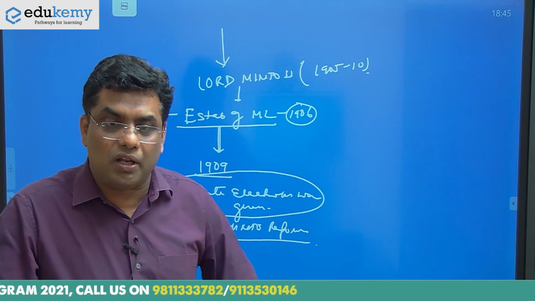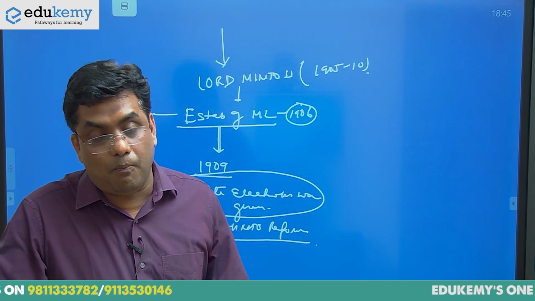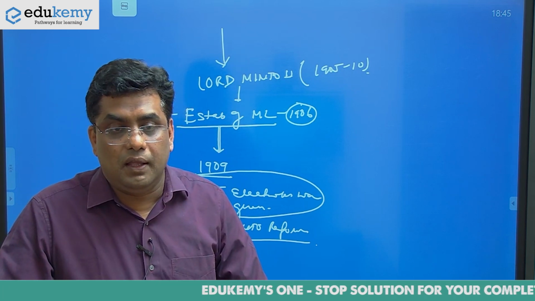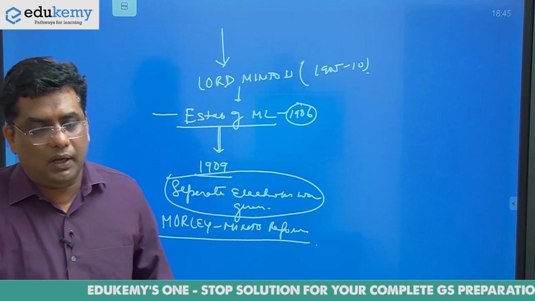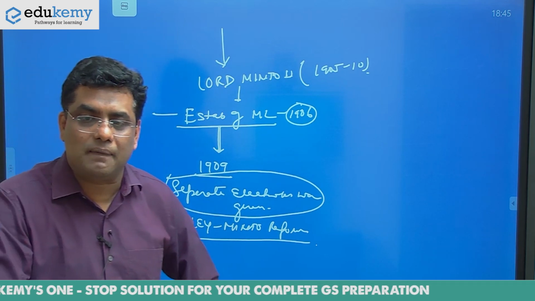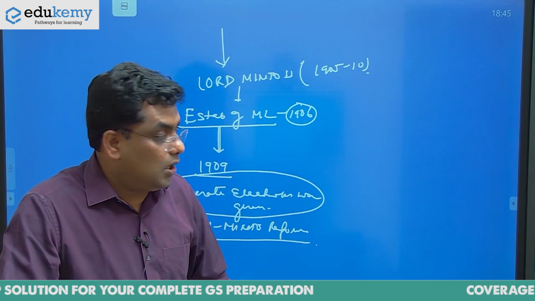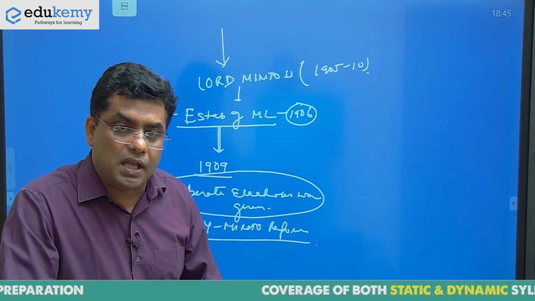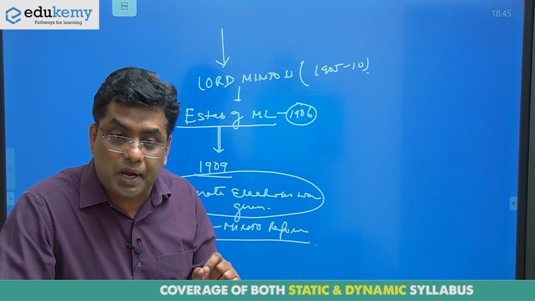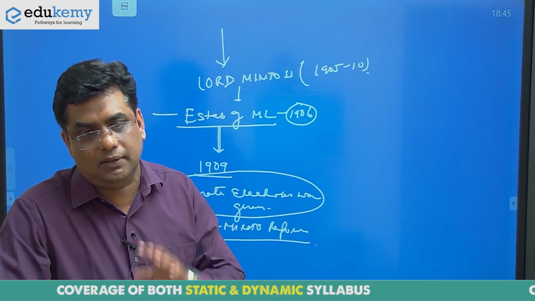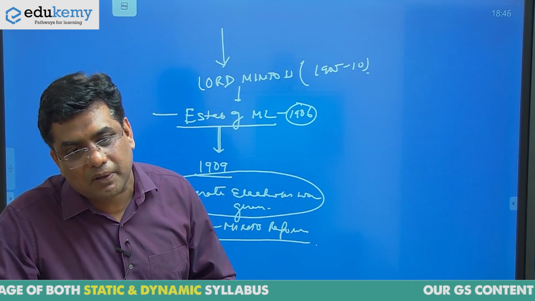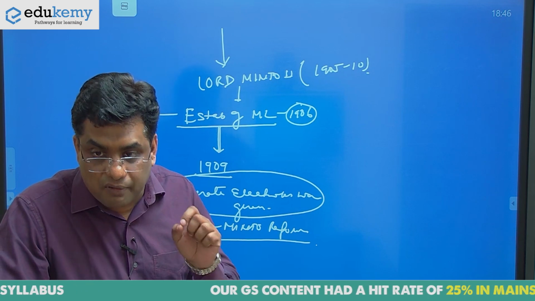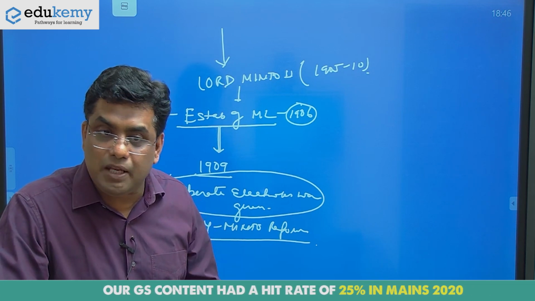So Morley-Minto reform. And Morley conveyed to Minto, in a telegrammic conversation that both had, that by granting separate electorates, we are sowing the dragon's teeth, harvest of which will be very bitter.